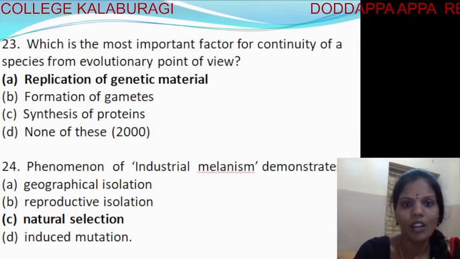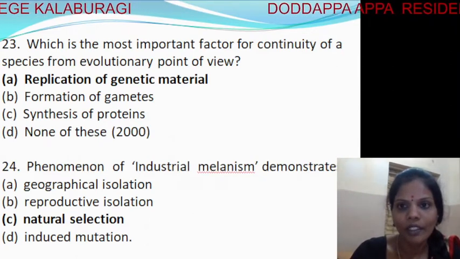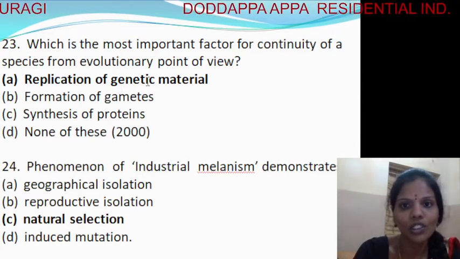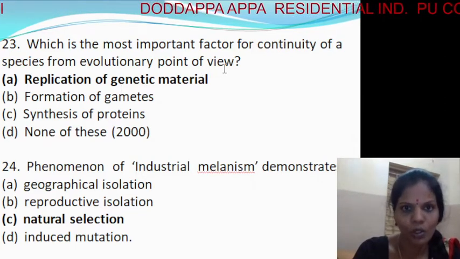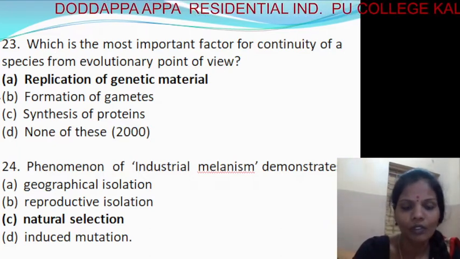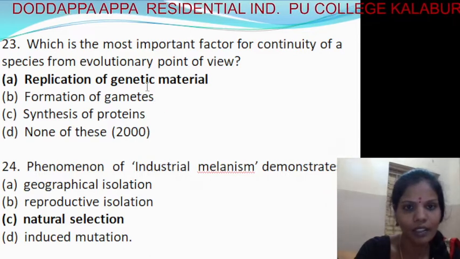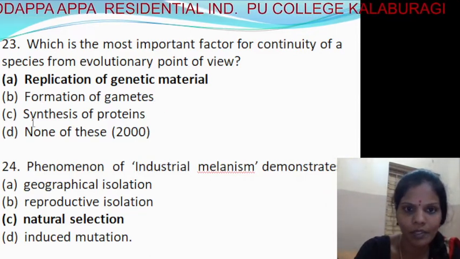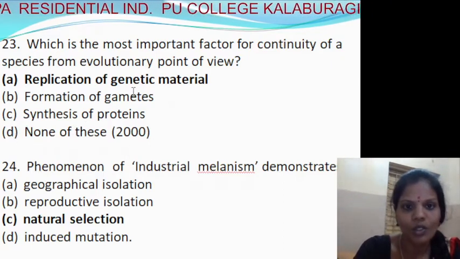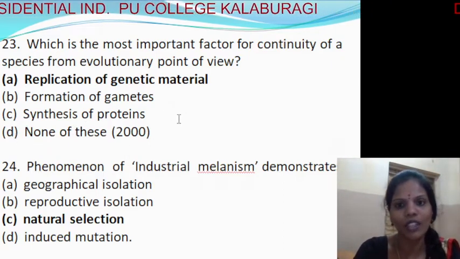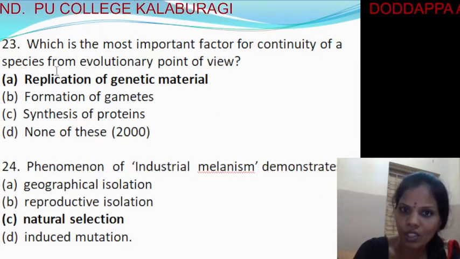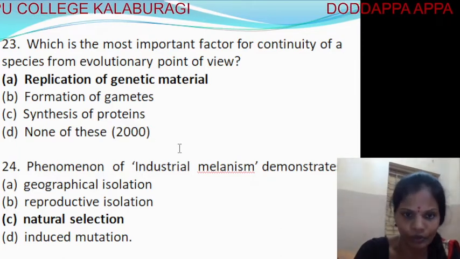Next, which is the most important factor for the continuity of the species from evolutionary point of view? So among the following, which is the most important factor for continuity of the species? First one, replication of genetic material. Second, formation of gametes. Third, synthesis of proteins. And the fourth is none of these. So among the following, it's replication of genetic material. It is the most important factor for continuity of species from evolutionary point of view.